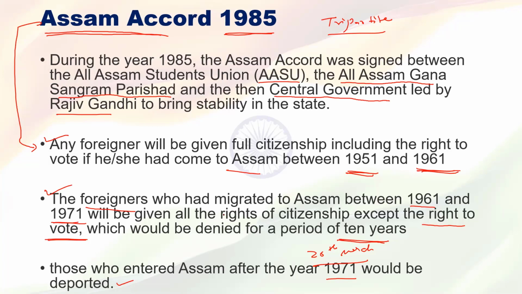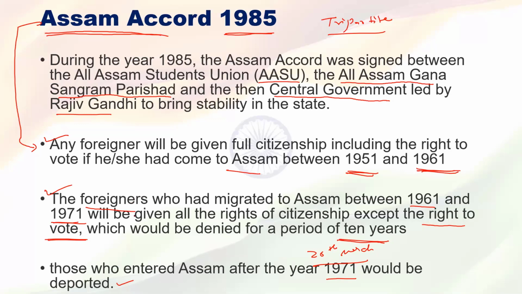Understood? Only foreigners, sir. The Assam Accord is about giving citizenship to the people who migrated into Assam. Indians already got the Indian citizenship, right?